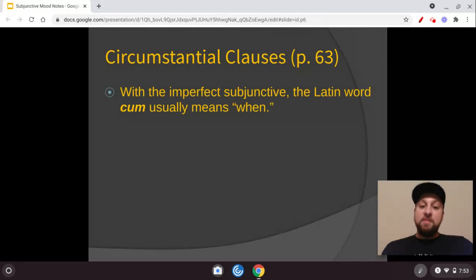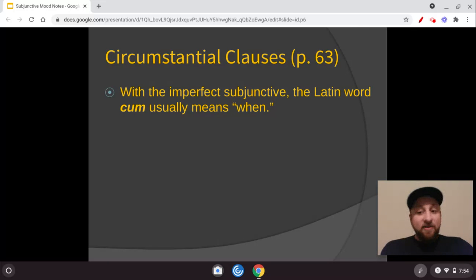So with the imperfect subjunctive, the Latin word cum usually means "when." We saw that exact same bullet point in the other video. And so again, cum can still mean "with," but when you have one of those subjunctive verbs, the ISSE verbs, or now the ARE, ERE, or IRE forms, cum can mean "when." If you don't have those things, ISSE, ARE, ERE, or IRE, then cum has to mean "with" for our purposes.